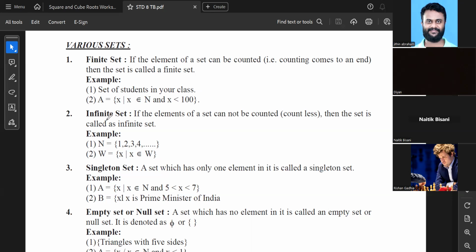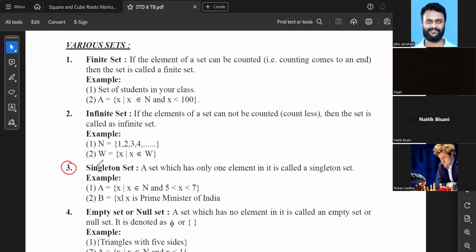Infinite set. So finite का एकदम उल्टा. Finite में we can count. Infinite में we cannot count. It's countless. Then the set is called as infinite. For example, natural numbers 1 से शुरू होगा लेकिन कहाँ खत्म होगा राम जाने. Whole numbers, integers, real numbers, all these things, they are all infinite. We cannot count.